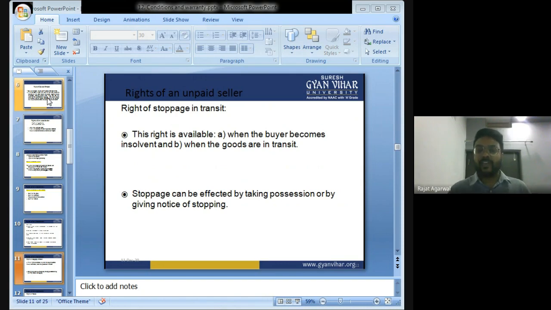This right is available when the buyer becomes insolvent and the goods are in transit, meaning on the way. In this case, the seller can stop the delivery of goods and take the goods back. Stoppage can be effected by taking possession or by giving notice of stopping.